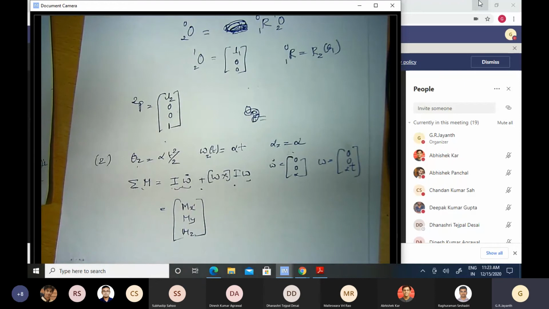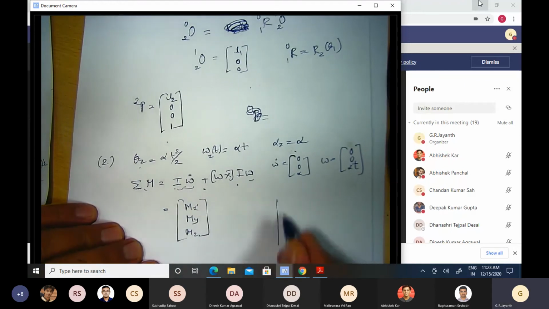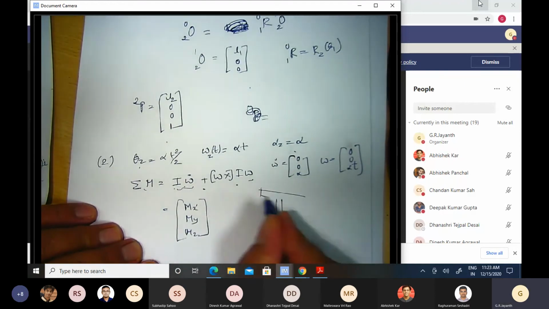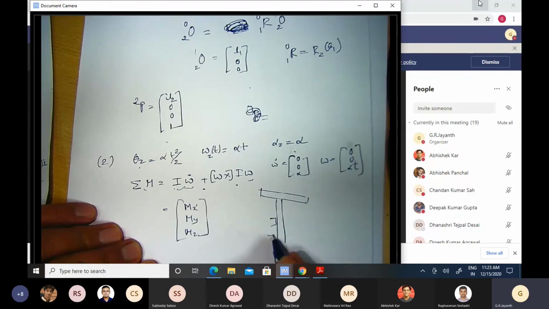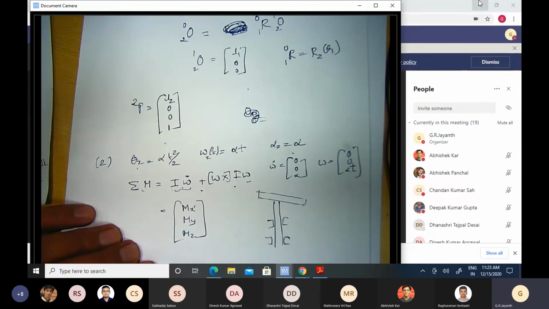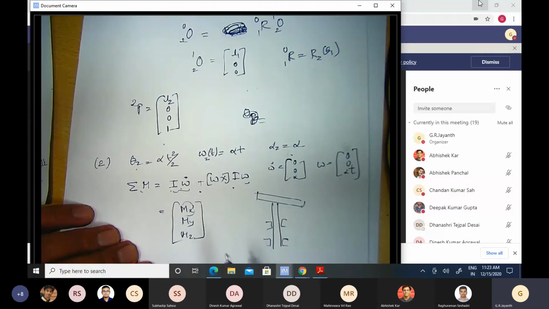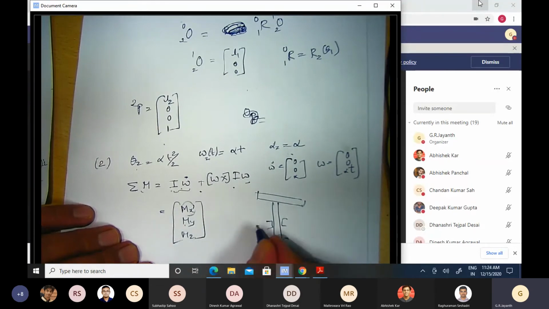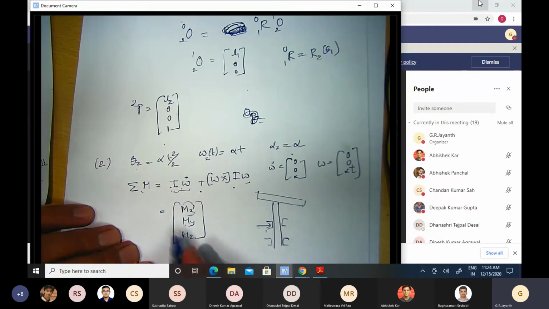Now your bearing reactions. This was where it was slightly different. In the case when there was no angular acceleration, your mx component was 0. Here, because of angular acceleration, the mx component is also there. My will have to be balanced by bearing reactions fx, because r cross f will result in my.